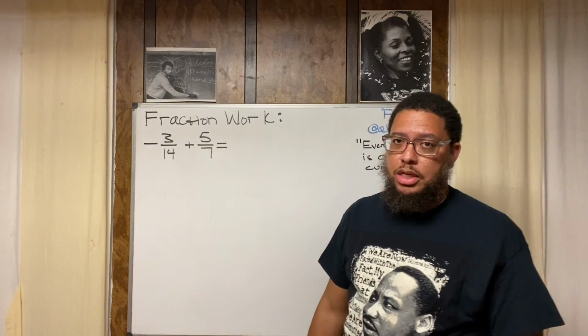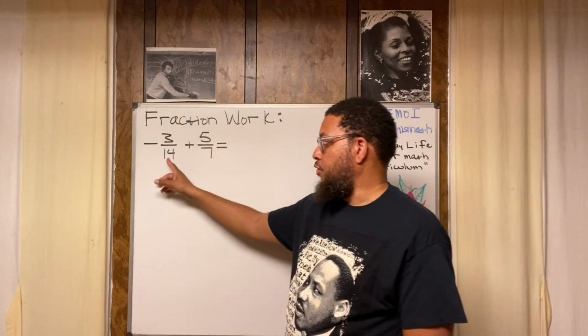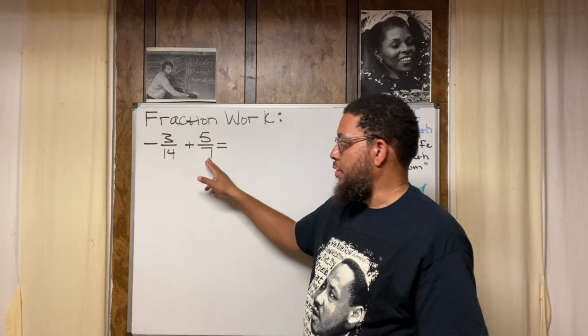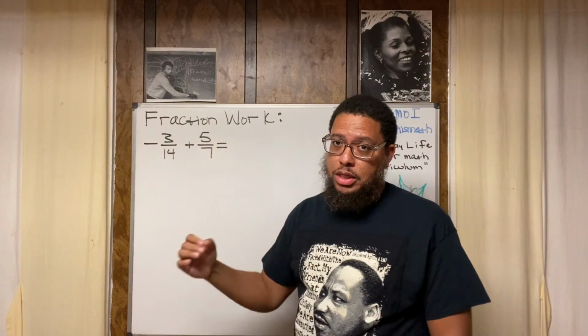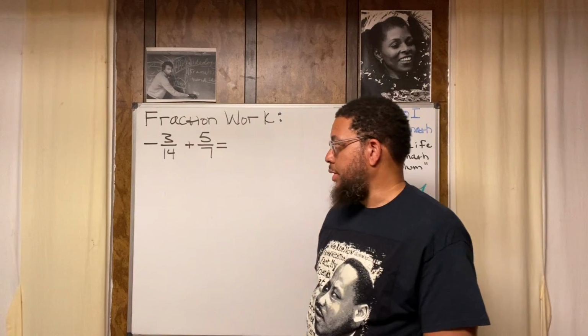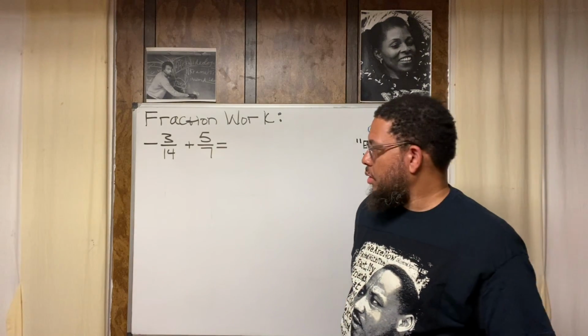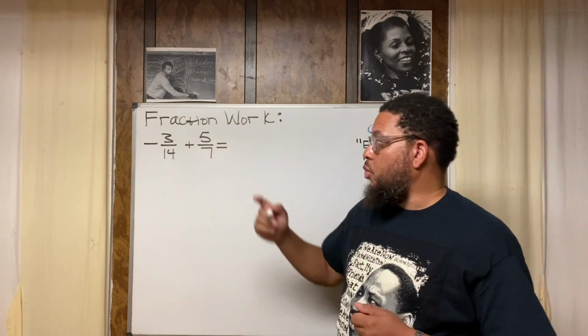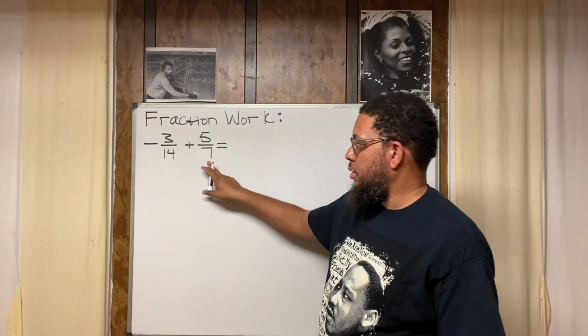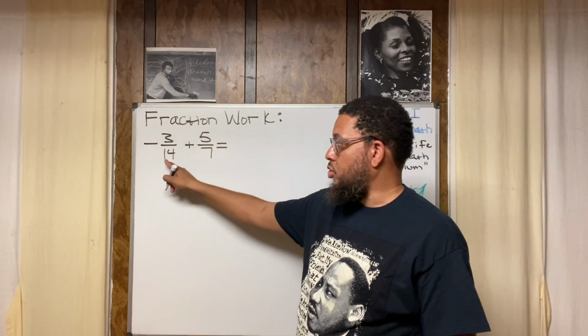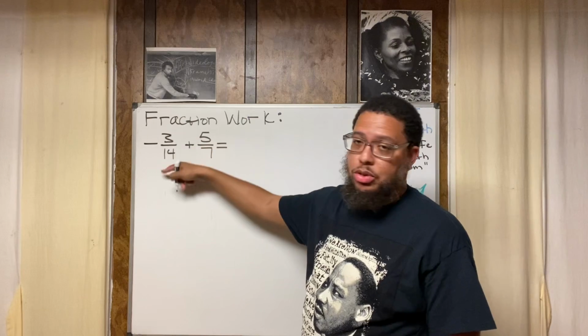That number is going to be 14. How do I know that? Because 14 times 1 is 14, and 7 times 2 is 14. So 14 is the smallest number that they both can multiply into. So this is what I'm going to do. I'm going to create equivalent fractions to this and this. Actually, this is going to stay the same because this already has a denominator of 14. So this ain't going to change at all.